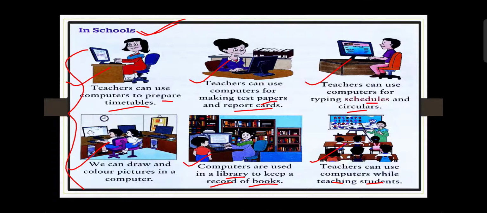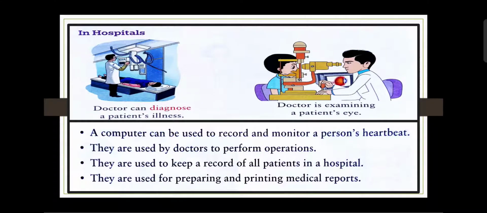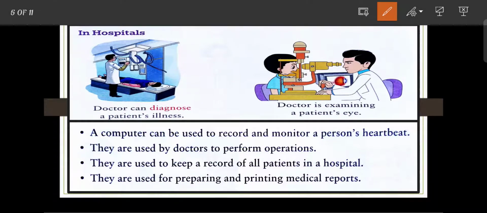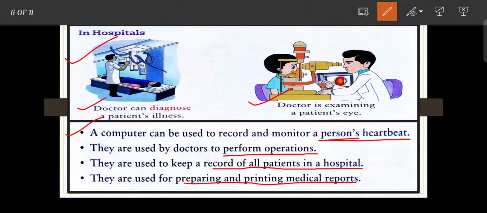Next place is hospital. Here you can see in this image the doctor can diagnose a patient's illness, and the doctor is examining a patient's eye. A computer can be used to record and monitor a person's heartbeat. They are used by the doctor to perform operations, to keep the records of all patients in the hospital, and for preparing and printing medical reports.